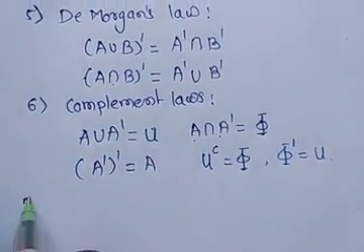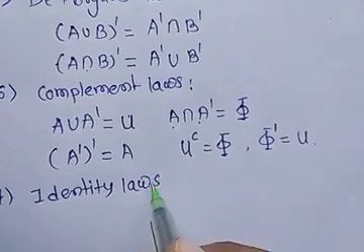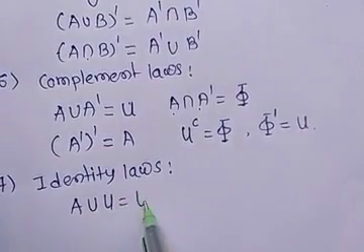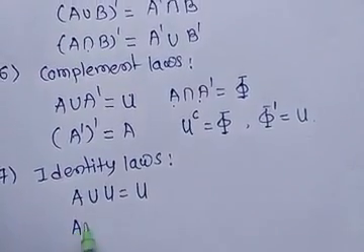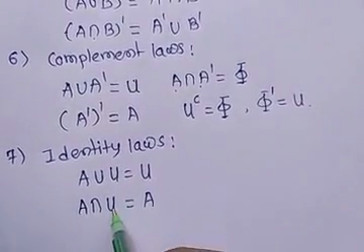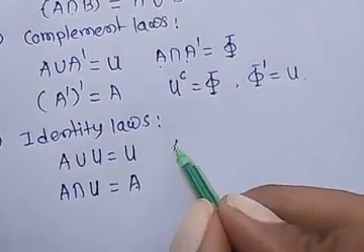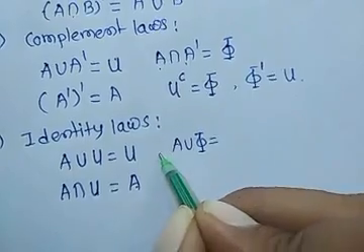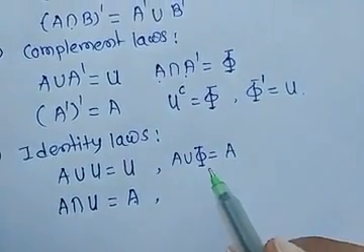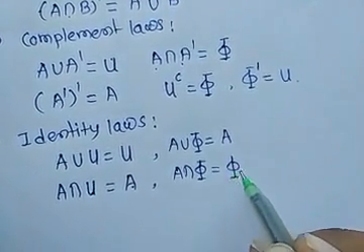And last, it is the identity law, in which first is A union U is always equal to U. A intersection U is always equal to A, because A is a subset of U and A is smaller than the universal set, so it will always be equal to A. Next, A union phi, the empty set, is always equal to A. Next, A intersection the empty set is always equal to empty.